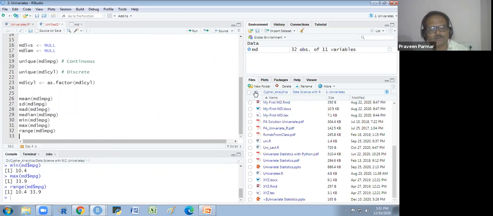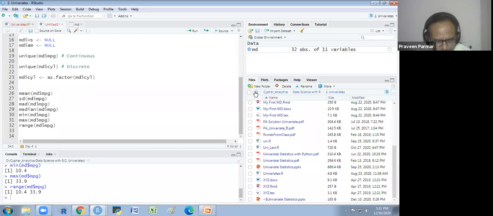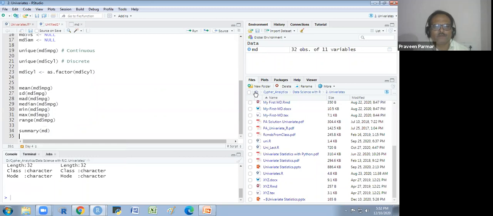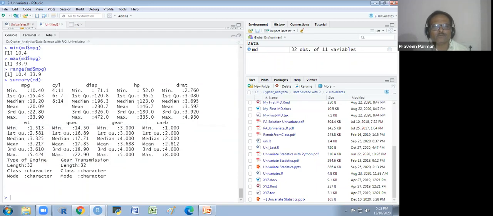It will take a very long time. For saving our time, we have some other functions. One is summary. In the summary, I will take the summary of the whole data, all the variables altogether. So you see, I'm taking the summary of all the variables.